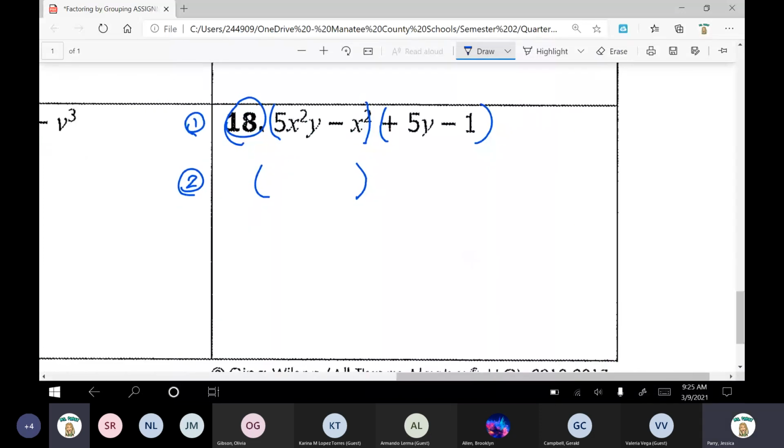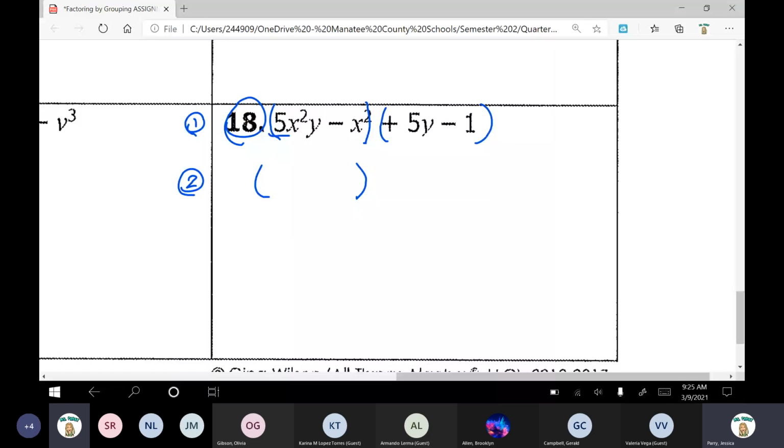Factor from each binomial. What number can I factor out here from number 18? What coefficient number can I factor out? 5 divided by what? And -1 divided by what? You can always take out a number. One, perfect.